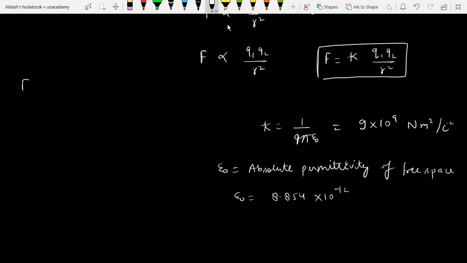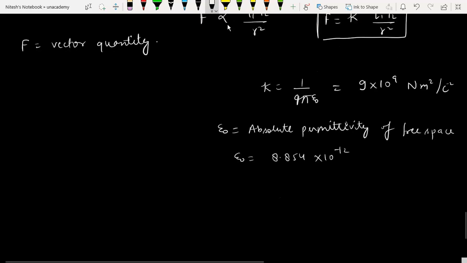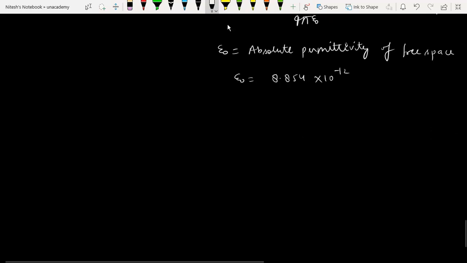Also, let me tell you, you know that force is a vector quantity. So for a vector quantity, we are going to talk about Coulomb's law in vector form also, right? Oh, sorry, I wrote Coulomb to the power minus 2, but it is not minus 2 because we have already put it in the denominator, so it will be Coulomb square, right?